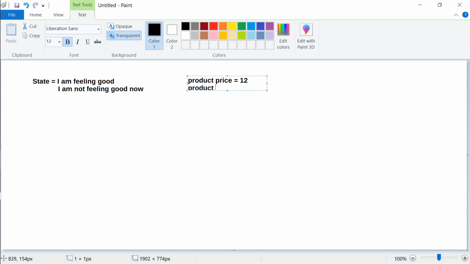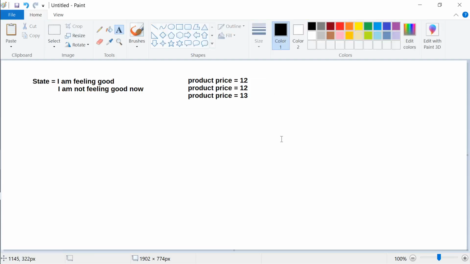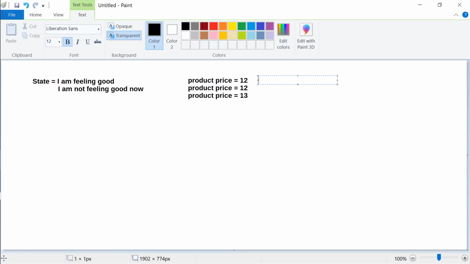Same question, and you will say it is still 12, which means the state has not changed. But after some time, when I ask what is the product price, it will say, oh, it is 13 now. So the state has changed. So state is the value that is associated at a particular time.